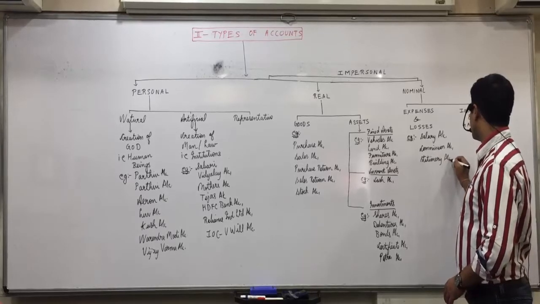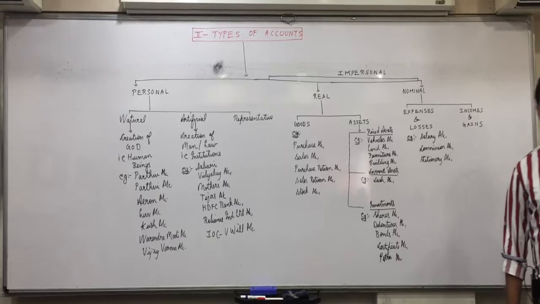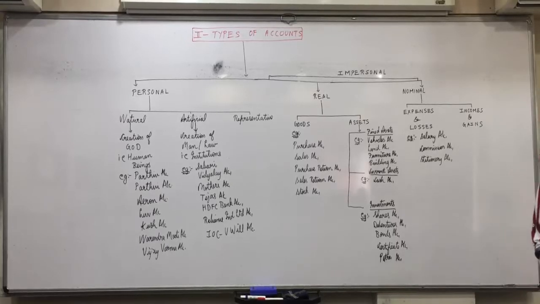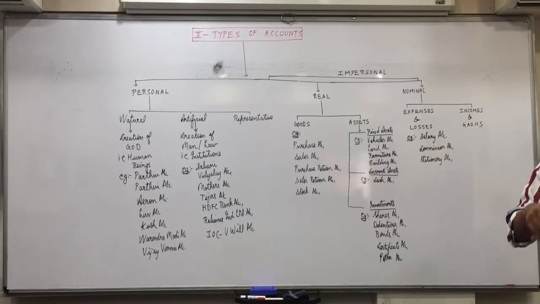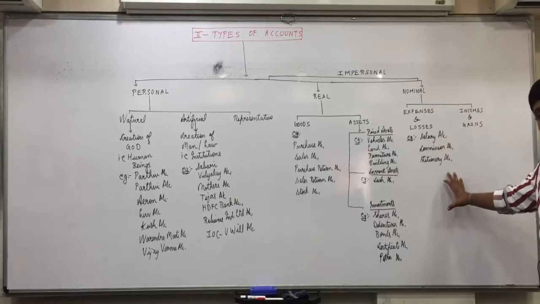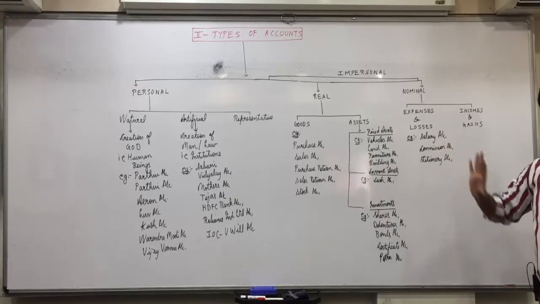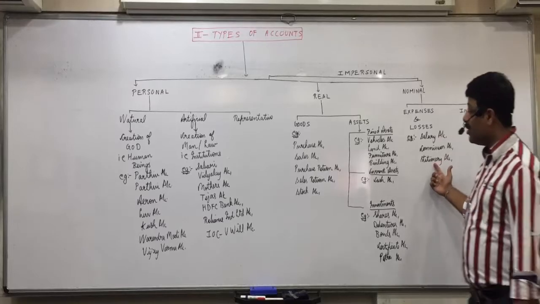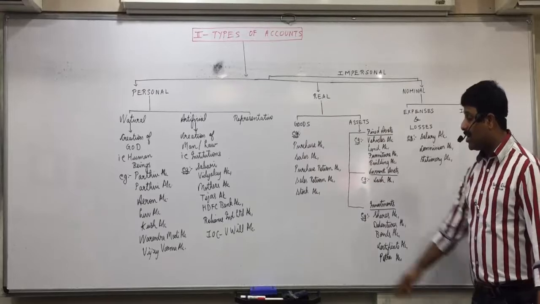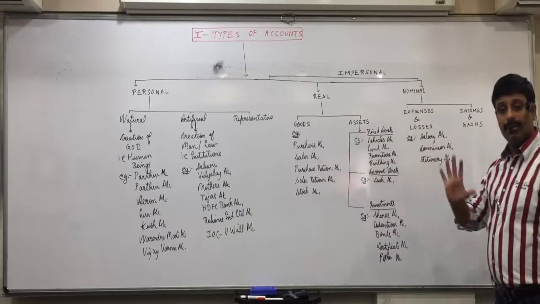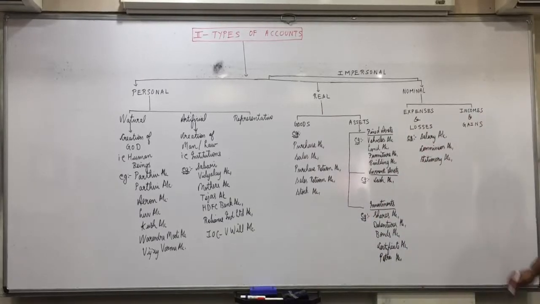One more thing. Whenever we purchase stationery in the business, we will always assume that it is an expense. Reason, whatever stationery you purchase in the business, we assume we are going to immediately use them. So if it remains unused, it is current asset. But if it is used up, it is your expense. So you will always classify stationery as expense. But if they give you stationery stock, then anywhere you come across the word stock, it will become real. Is everyone clear with this?